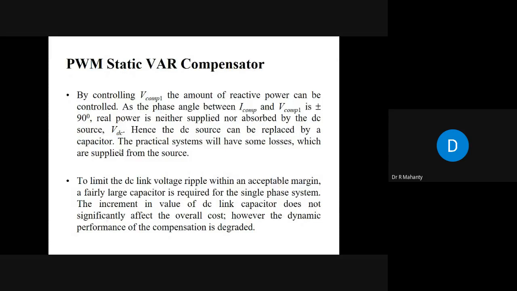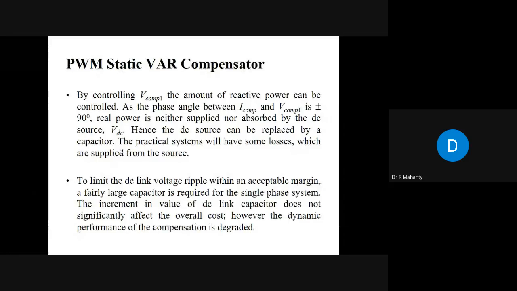It is clear to you that, as already studied, if V compensation 1 is more than the supply voltage, it will behave like a capacitor, and when V compensation 1 is less than the supply voltage, it behaves as an inductor.